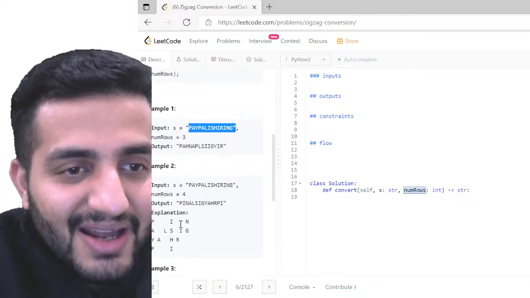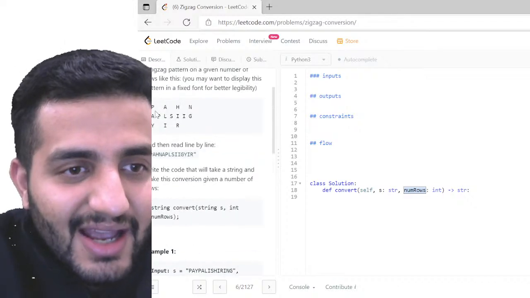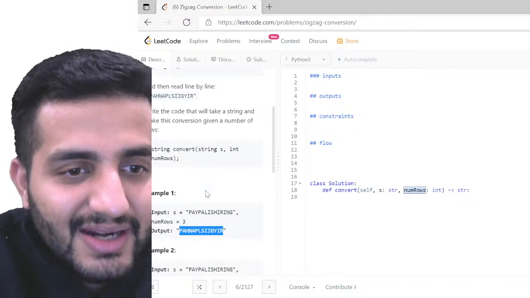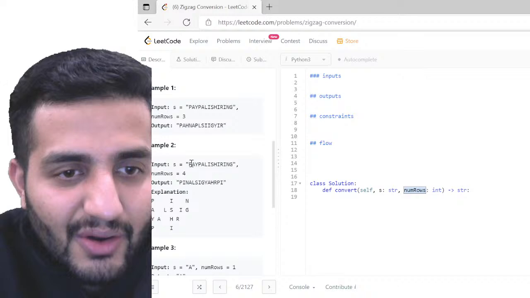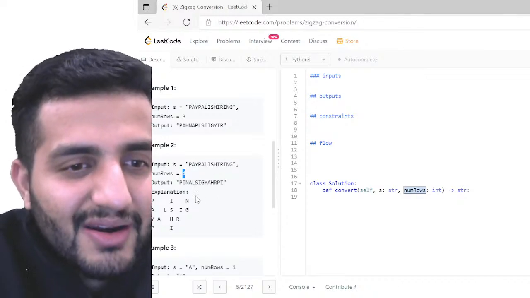Right. So what do I do with this? I don't know why they want us to write it like this. So I have to convert this into 3 different rows. Fair enough. So now if I use this input, PayPal is hiring, with number of rows as 4, I'm going to write